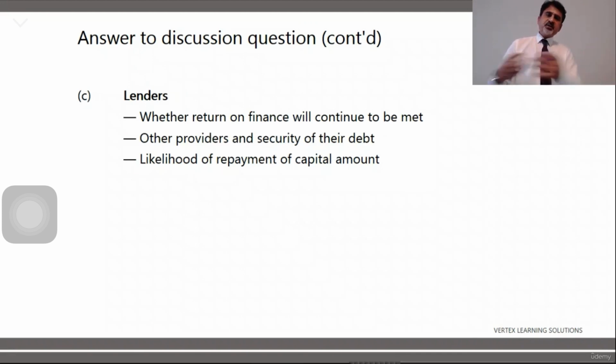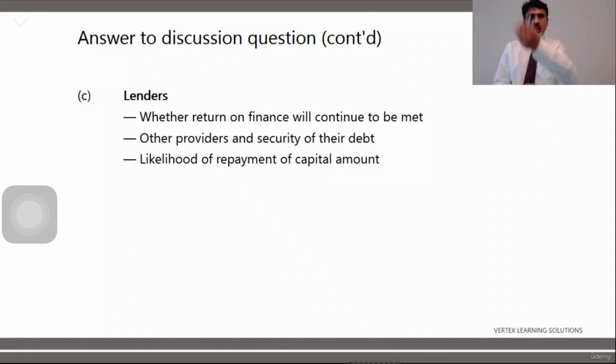So if they have lent you some money, if they have given you some money, they are expecting interest on that. And if the business is able to pay interest or not. And other providers and security of their debt. And lenders are always interested that if we are giving this money, the loan to the business, if this business has taken loan from someone else also or not.